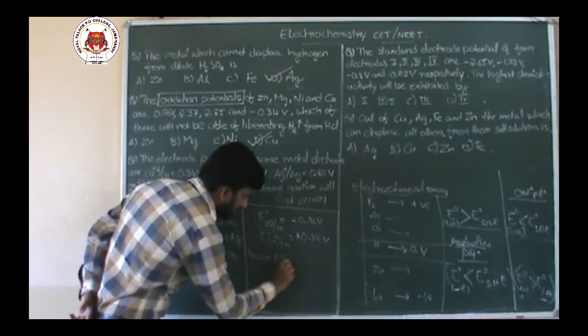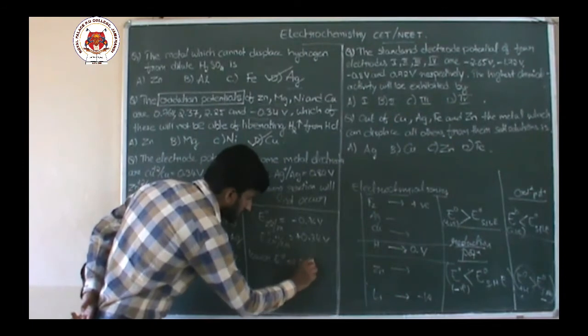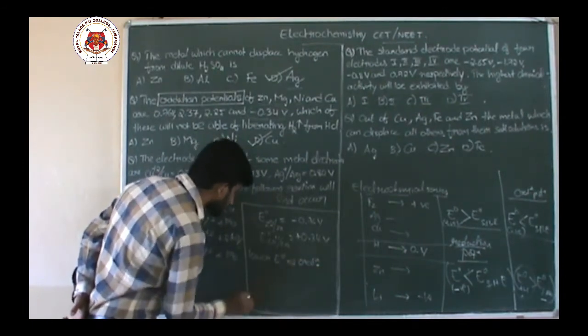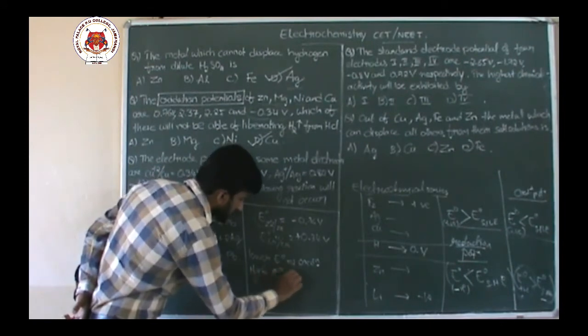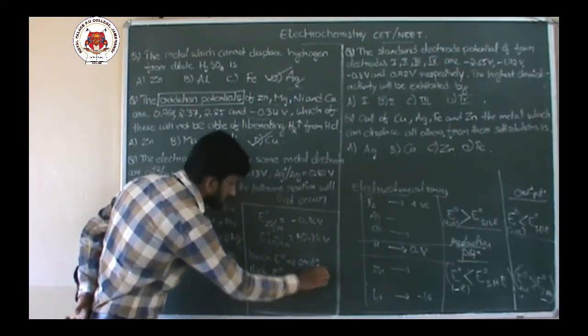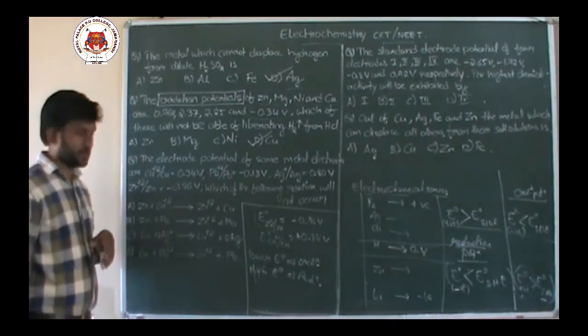Lower standard potential, it should undergo oxidation. Higher potential, it should undergo reduction. Now let us check with this concept.